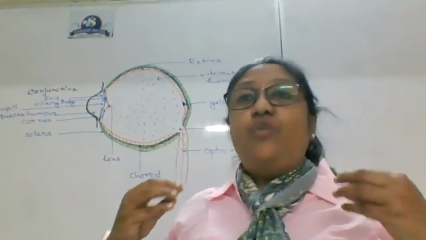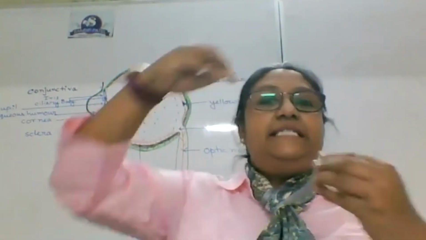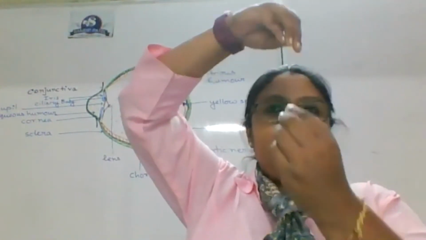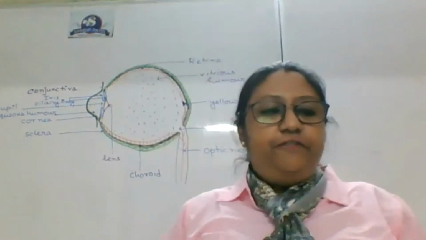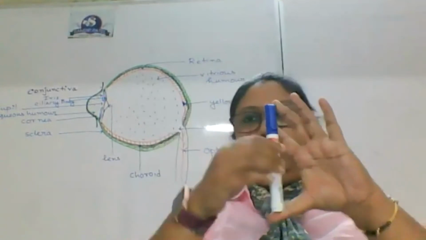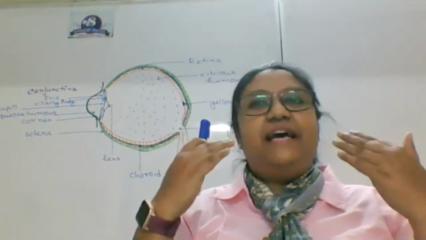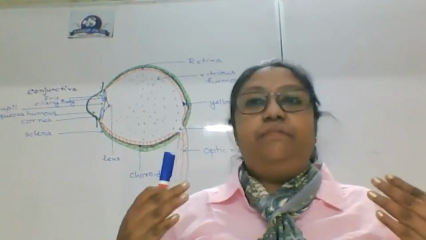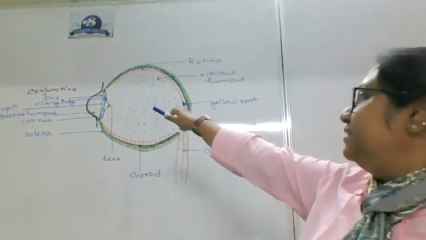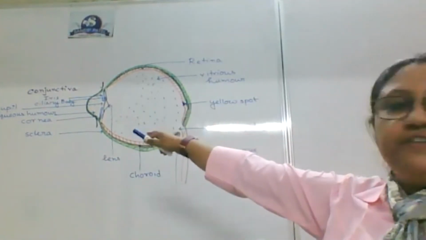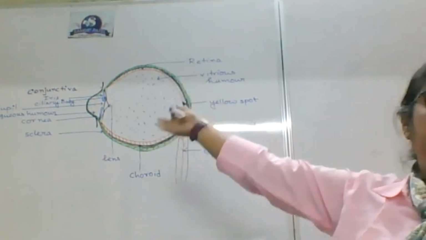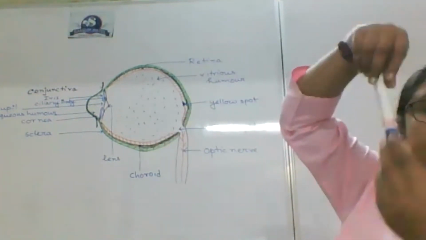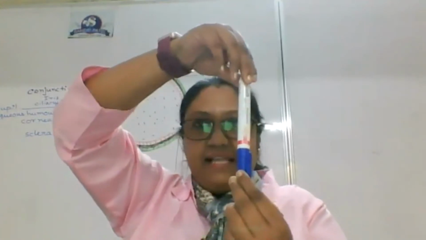So you need to understand what is this power of accommodation. Ciliary muscle will drag or lose the lens like this. So consider this is a structure which is elastic. Our lens present in eye is an elastic structure which is convex in shape. Biconvex means you can see that the outer surface is curved and inner surface is also curved. But the curvature of inner surface is more. And you can see the ciliary body is attached to the two ends of this lens.